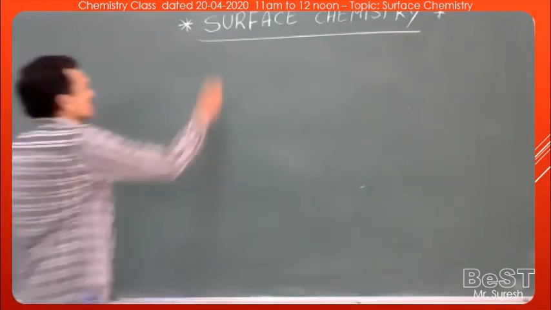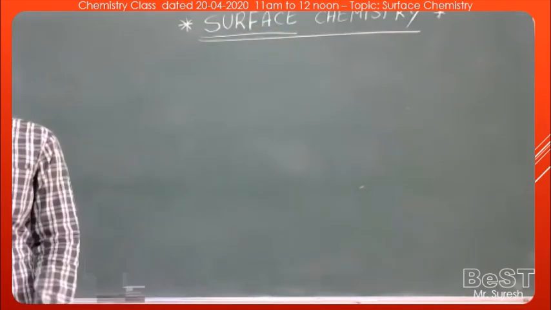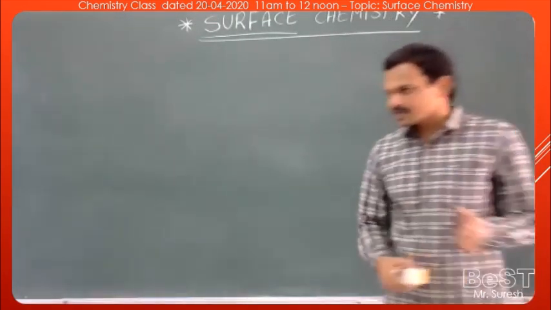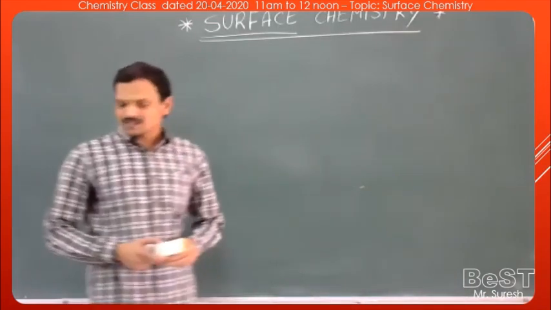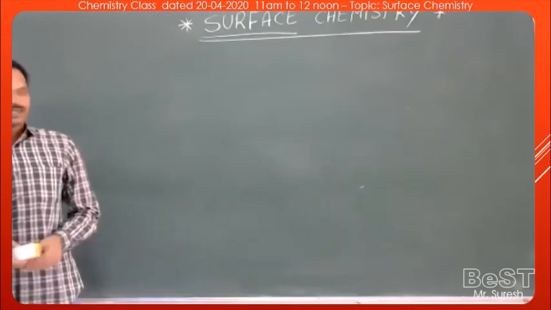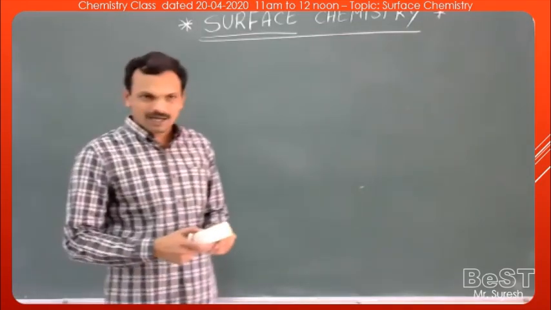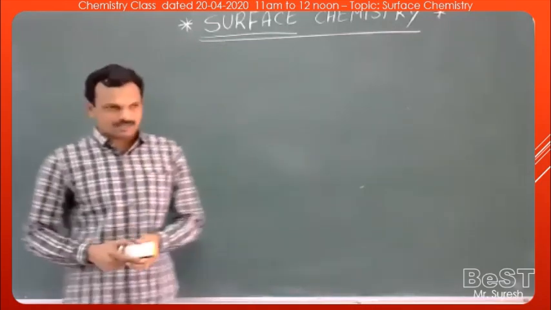Let's start with the topic surface. What is meant by a surface? What is the meaning of the surface of a substance? Generally, what we think is that surface means the outer layer which is visible to us. Actually, the surface means not only the outer layer which is visible to us, but it extends up to a certain nanometer depth of a substance.